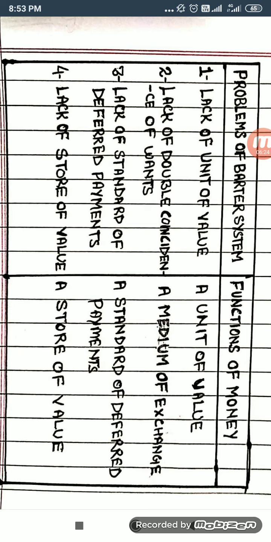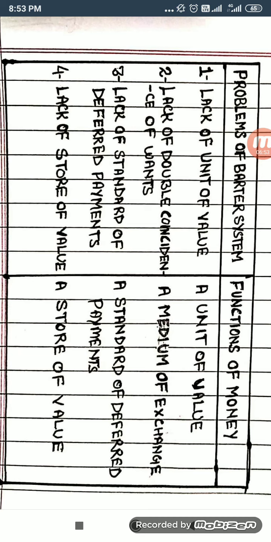Later we can pay the consideration of any contract in terms of money, and credit transactions in the market are possible because of this function of money.